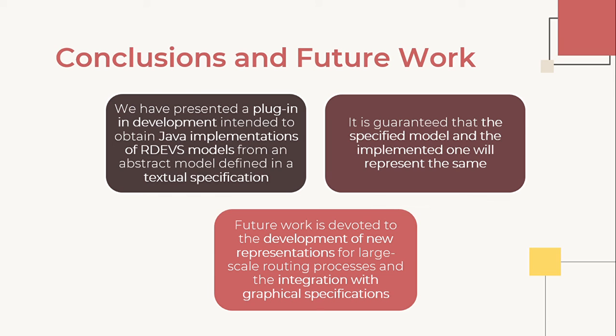The Java classes are created using Acceleo, and the RDEVS library is used as support, since it enhances the development of RDEVS models in Java using some features provided by DEVS Java. With our proposal, it is guaranteed that the specified model and the implemented one will represent the same thing after the transformations that I have named are performed. So future work is devoted to the development of new representations for large-scale routing processes and the integration with graphical specifications that are already defined.